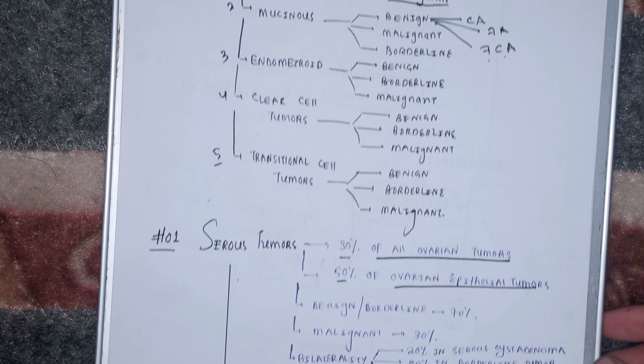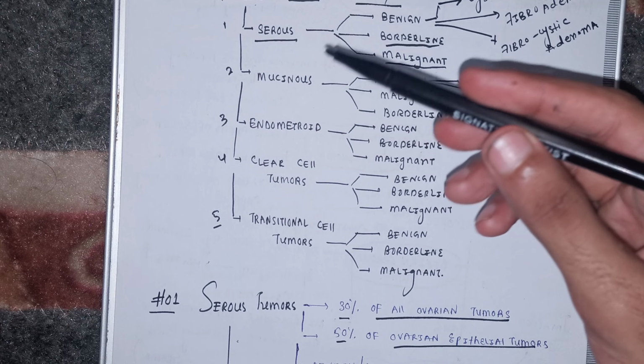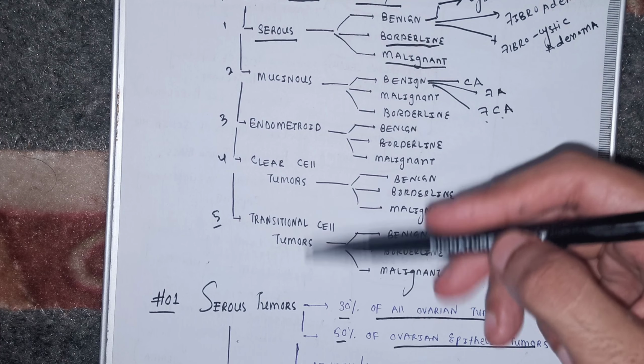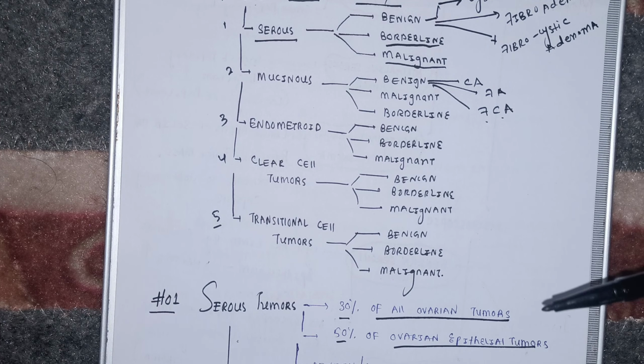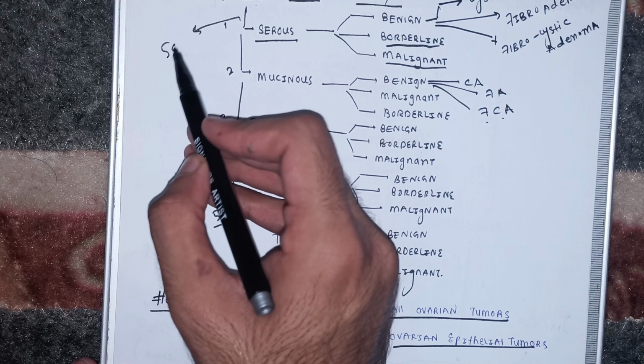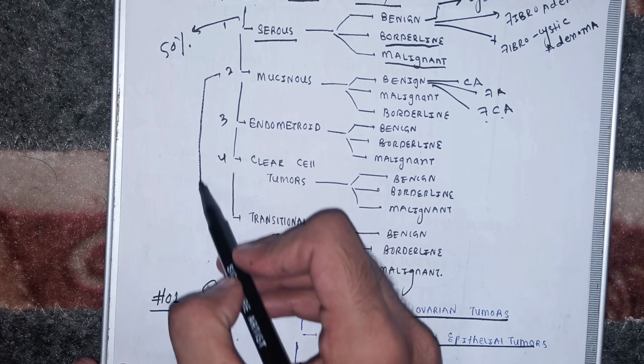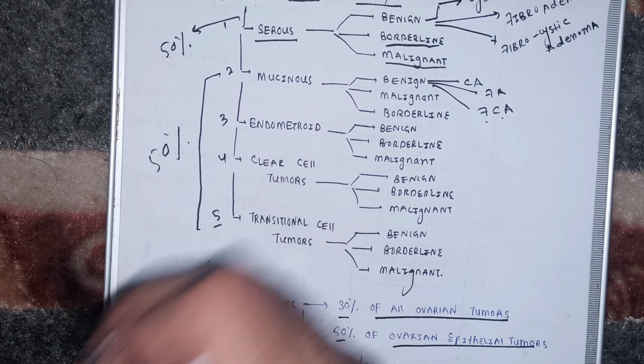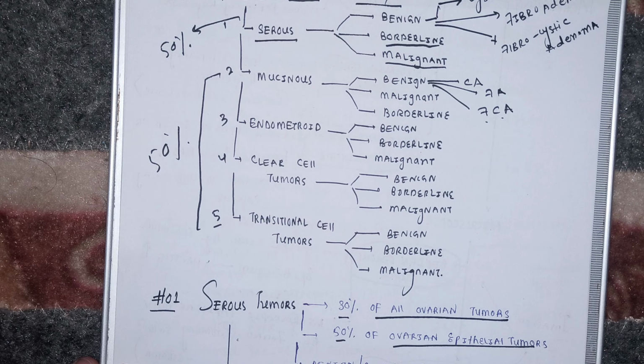Look, these all are the ovarian epithelial tumors. They arise from the surface epithelium of the ovary. Out of all these, only this serous variety makes up 50%, and the rest all are 50%. I hope you are clear, beta.